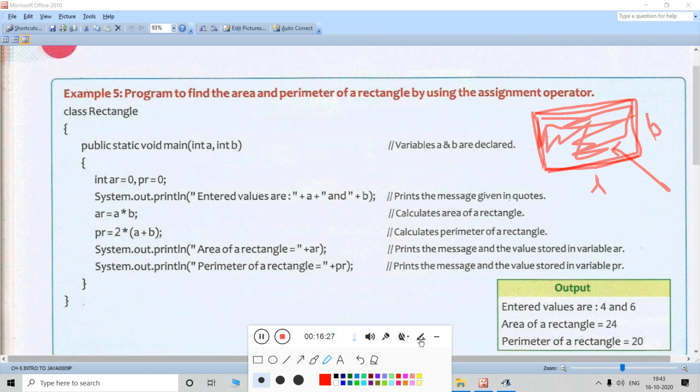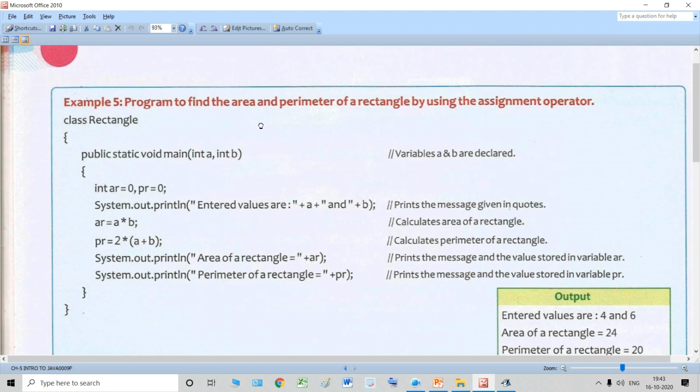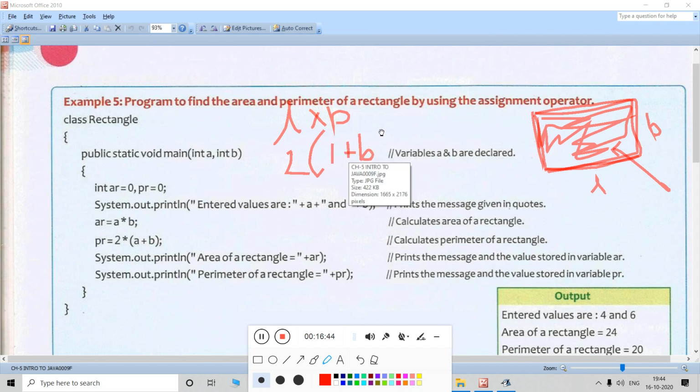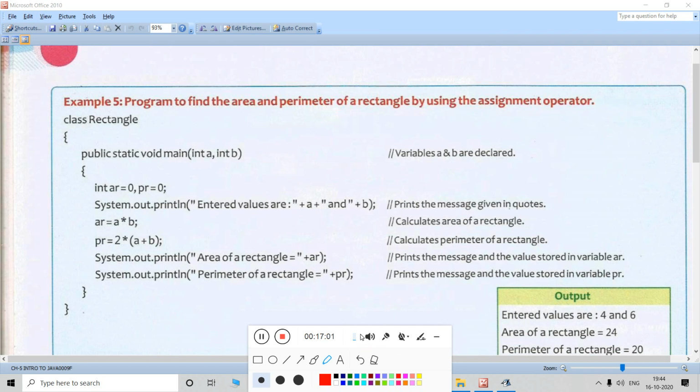Now you guys are in class 8 and you should know that the formula for area of a rectangle is length into breadth, and perimeter is 2 into (length plus breadth). That means you add length plus breadth and then multiply it by 2. So that will be the value of perimeter. Okay, these are the formulas, so you should know this.